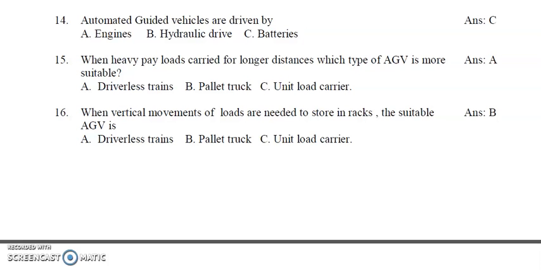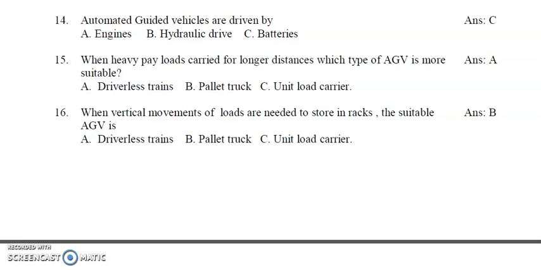If the payloads are smaller in size or are unit loads, then unit load carriers are used. So for heavy payloads and longer distances, driverless trains are used. All these three, the driverless trains, pallet truck and unit load carrier, are various types of automated guided vehicles used in industry.